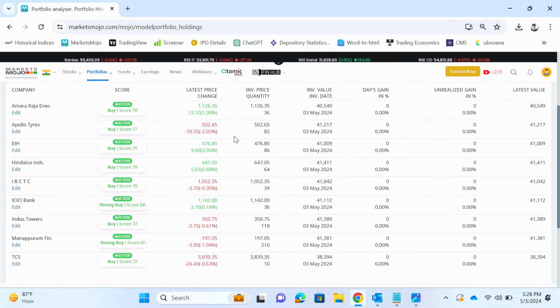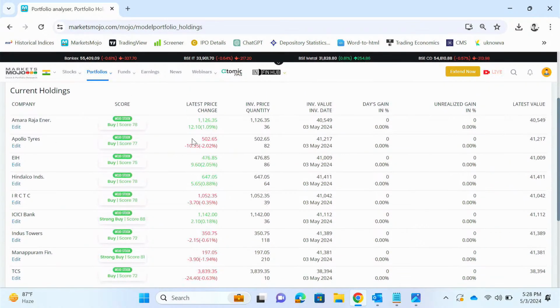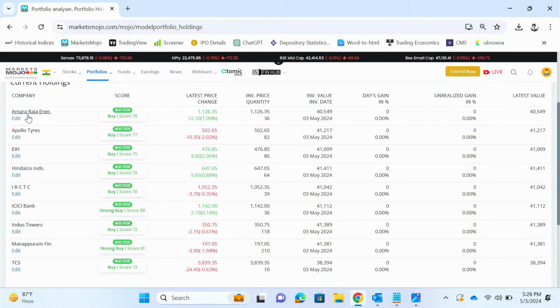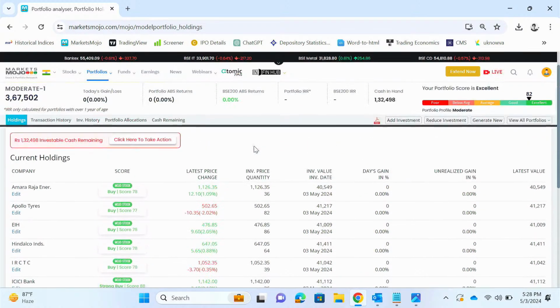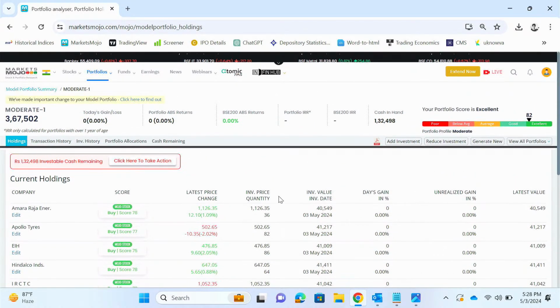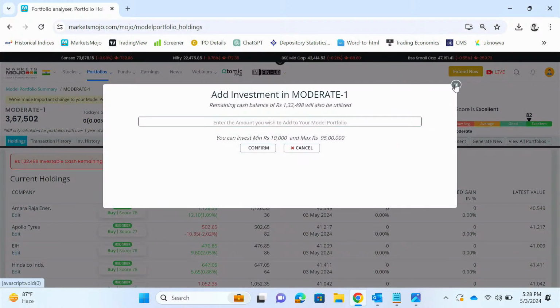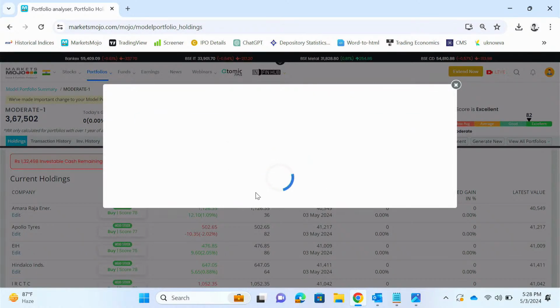So suppose you duplicate this in your account. Suppose you have 5 lakhs and you bought exactly these amount of stocks in your own portfolio. And suppose after a month you get 50,000 more and you want to invest 50,000 more. So just go to add investment and add your 50,000 and just confirm. Now a month later situations would be different.